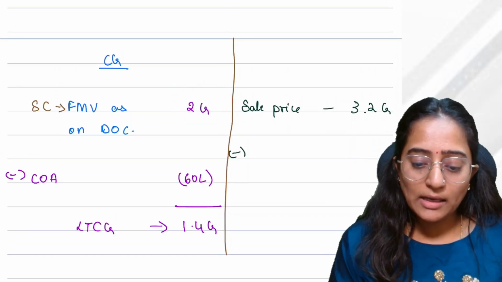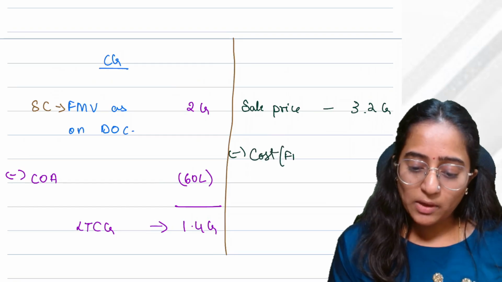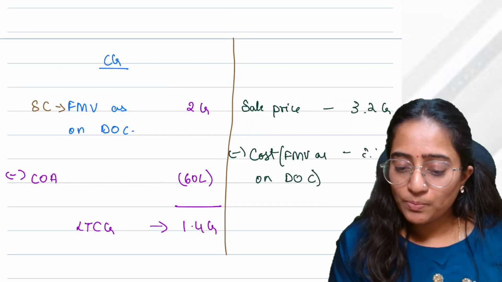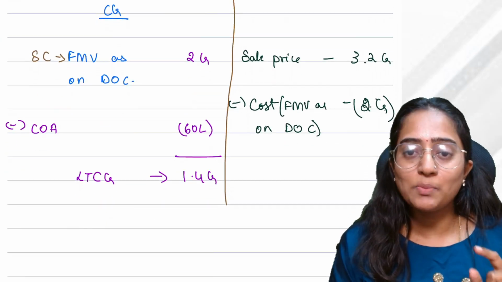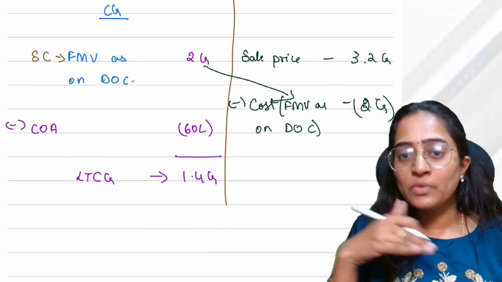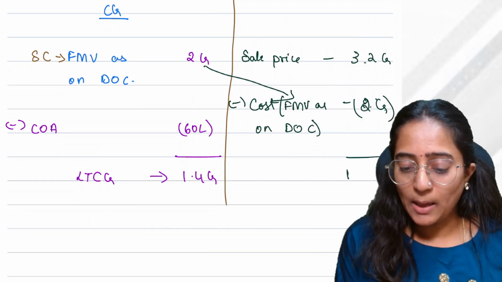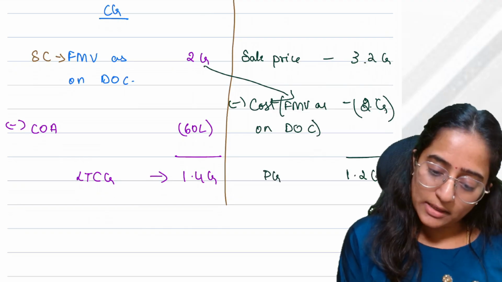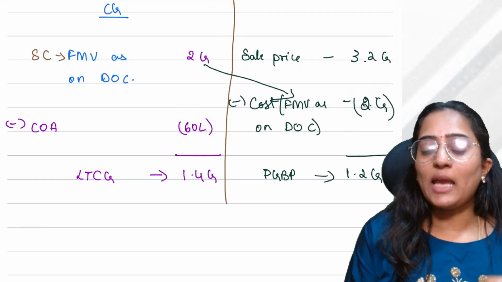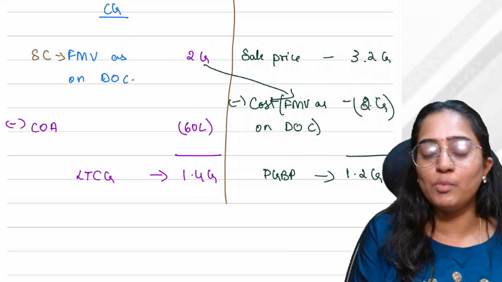So what I will do is remove the effect of that. The cost in this case will be nothing but my fair market value as on the date of conversion, which you have already considered here. Understand why I took 2 crores minus over here: because I've already considered it as taxable under capital gain separately. Now I am removing that effect so that I tax it only under my PGBP. So PGBP will be taxable at 1.2 crores. Capital gain will be taxable at 1.4 crores.